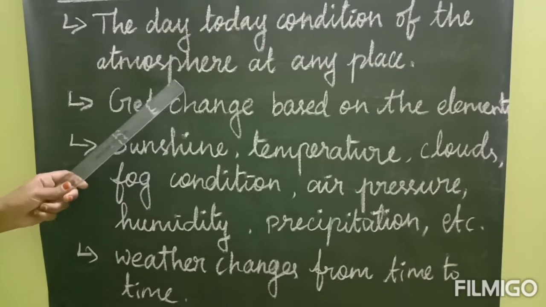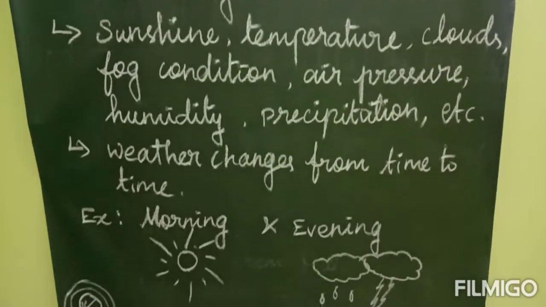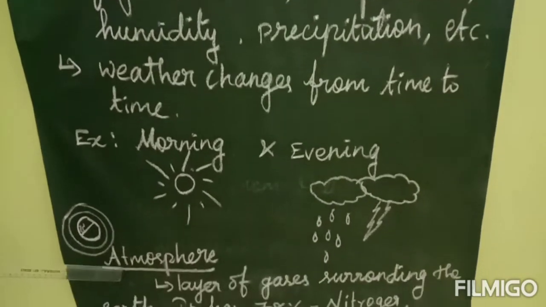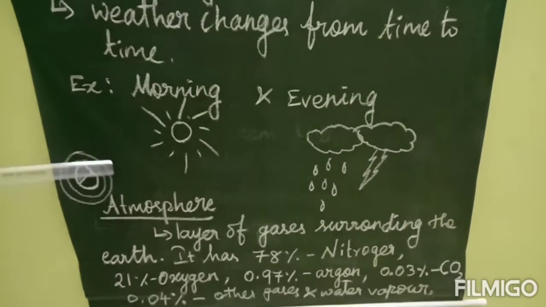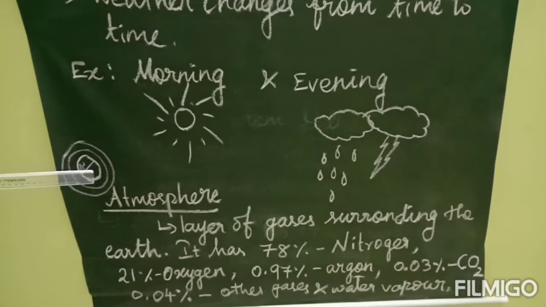So let me explain what the atmosphere is. See here, students. The atmosphere is a layer of gases surrounding the earth, which is retained by the earth's gravity.